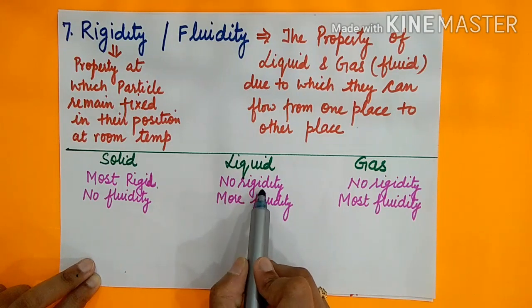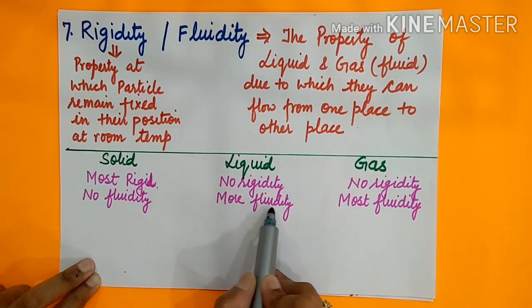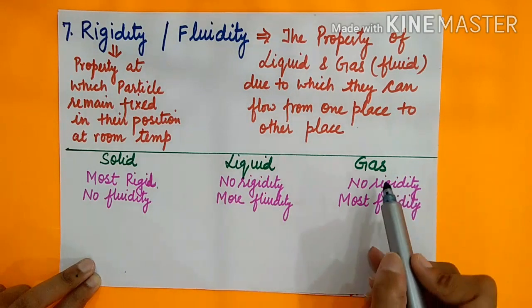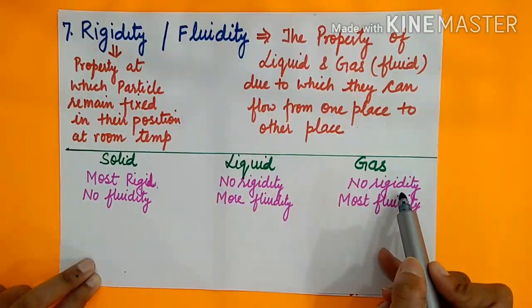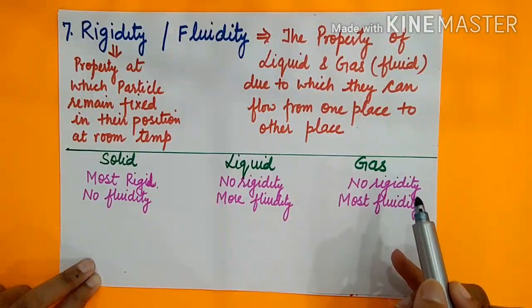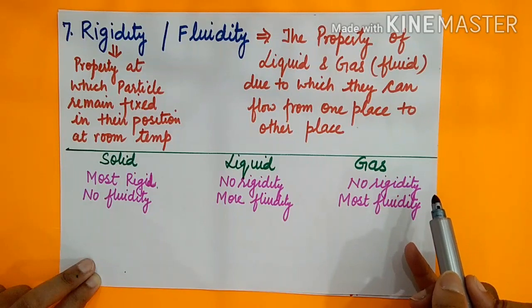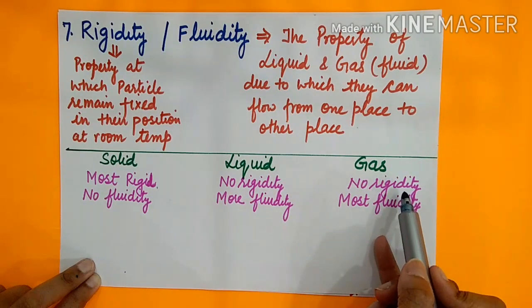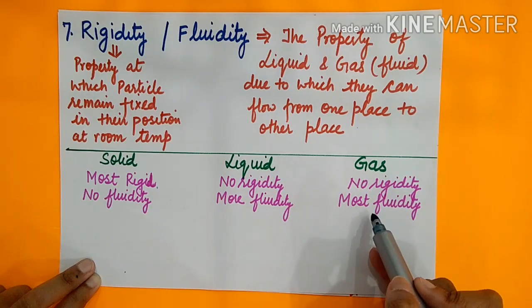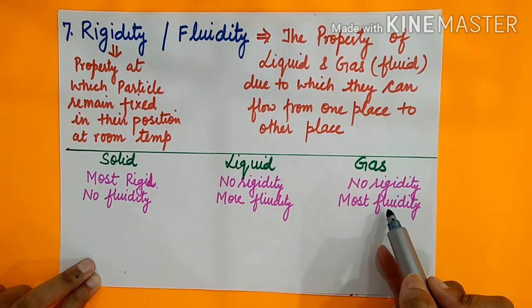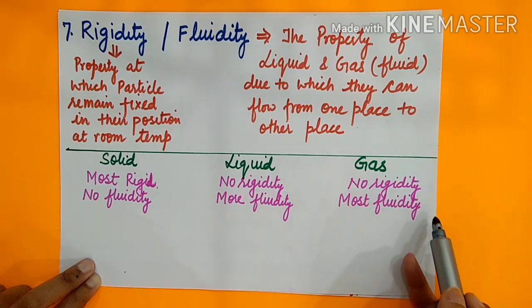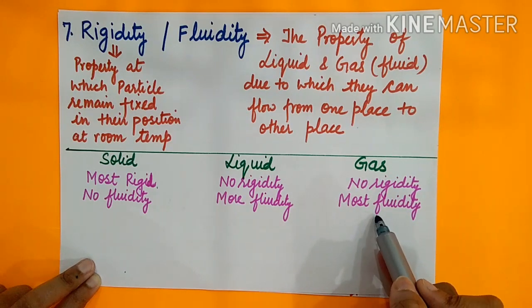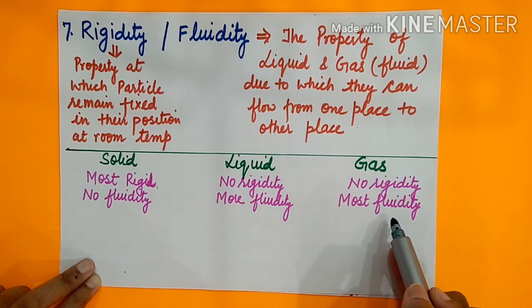So there is no rigidity in liquid but more fluidity. Clear? Gas, no rigidity at all, because they have more interparticle space in comparison to solid and liquid, less interparticle attraction force, but they can move like anything. They can move from one place to another place because they have the highest kinetic energy. So they have the most fluidity.